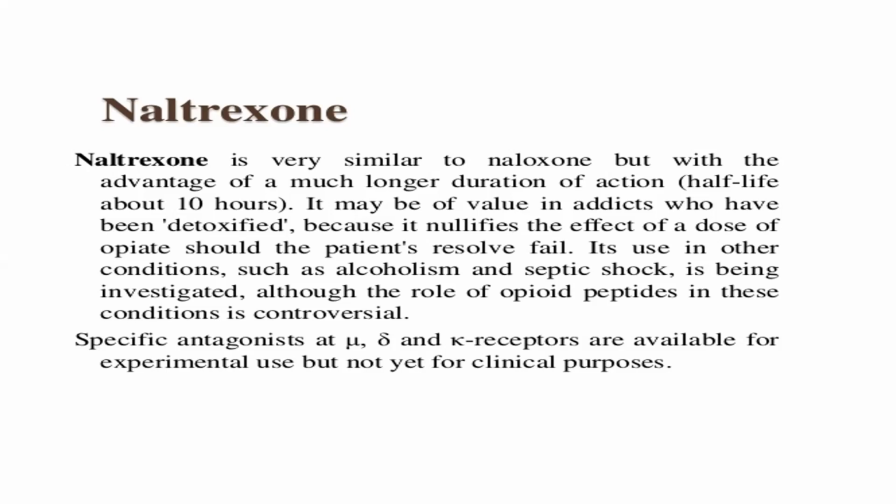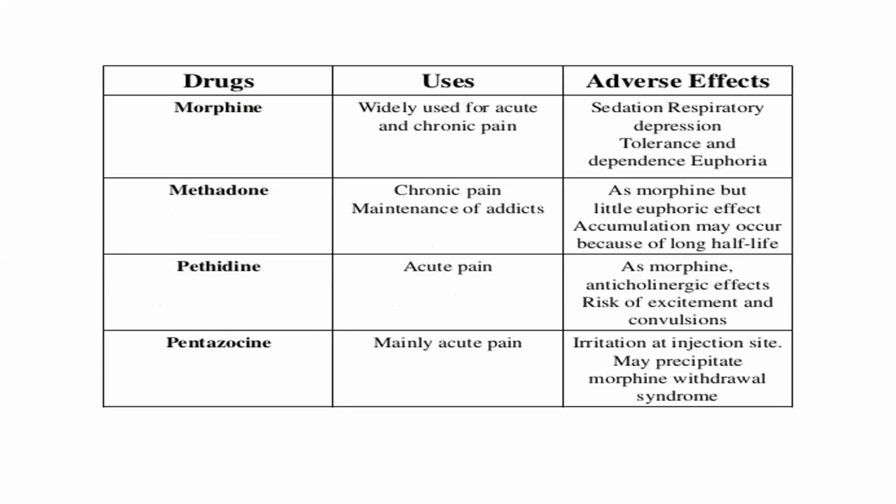There are specific antagonists of the opioid receptors for experimental use, but not for clinical purposes. Now a summary of the opioid drugs, their uses and their side effects. The first opioid is morphine, widely used in acute and chronic pain. It achieves analgesia in acute to chronic pain, but has side effects of sedation, respiratory depression, tolerance, and dependency.